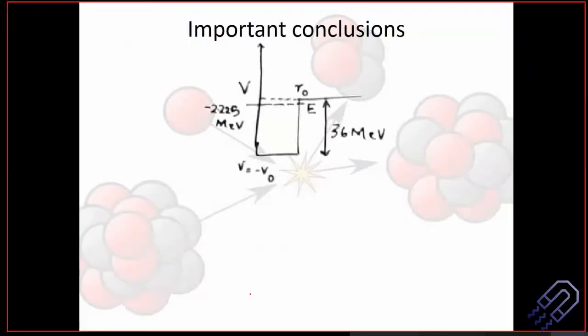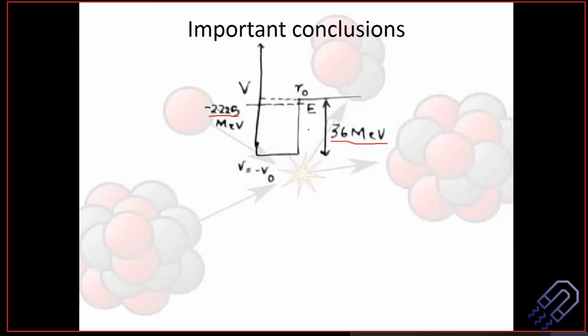Important conclusion. Let's look into this diagram once again. We are already acquainted with this. Pardon the bad quality, it's not very clear, but I think it's okay. This is minus 2.225 MeV, which is the energy, and this is the depth of the potential. You might ask, sir, why didn't you put a minus sign there? Because this potential, this 36 MeV, is the magnitude. That much is the value of the potential, so that much deep is the potential.